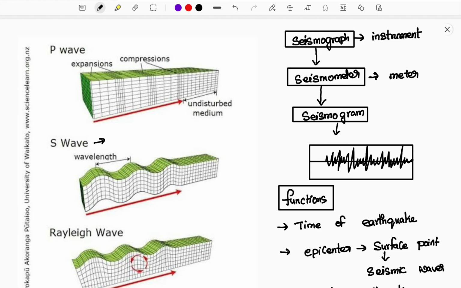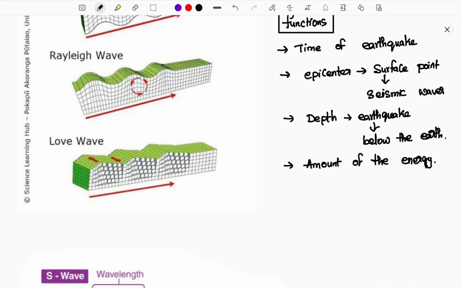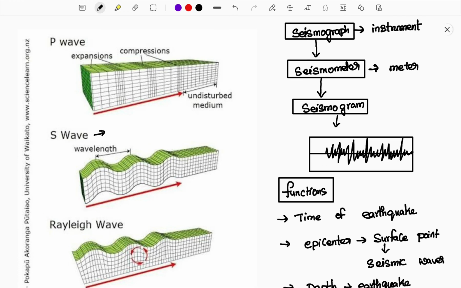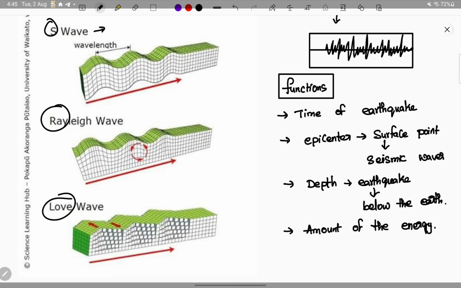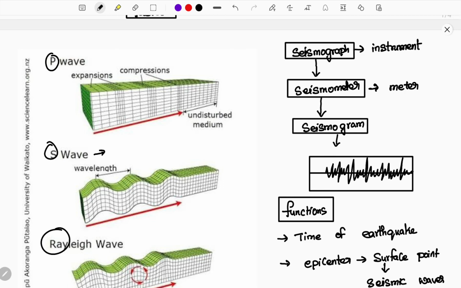Before winding up, as you have seen in these images, I will explain how important they are and what these seismic waves are. As we discussed, seismic waves are P, S, Rayleigh and Love waves, all four combinedly called seismic waves. P waves are similar in form to sound waves. I'm not going into a detailed explanation of P and S waves here.